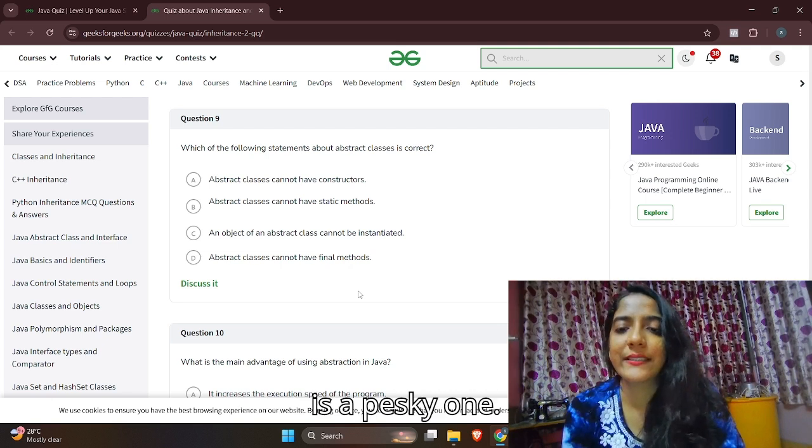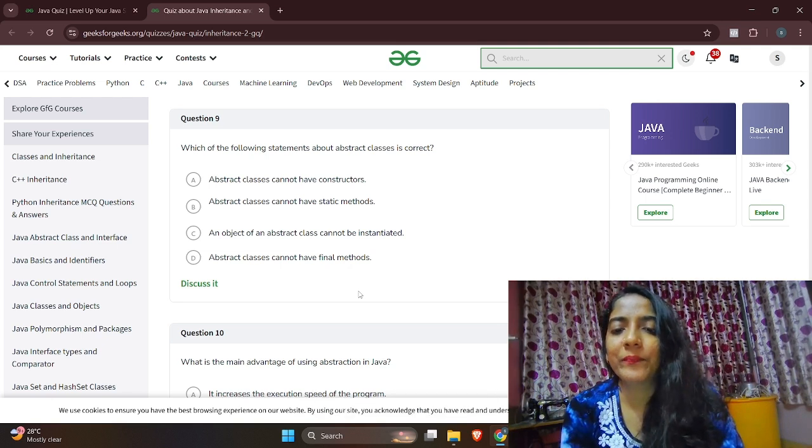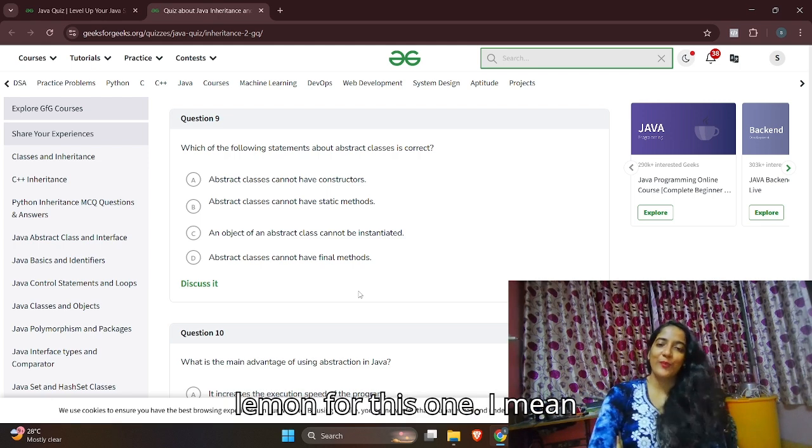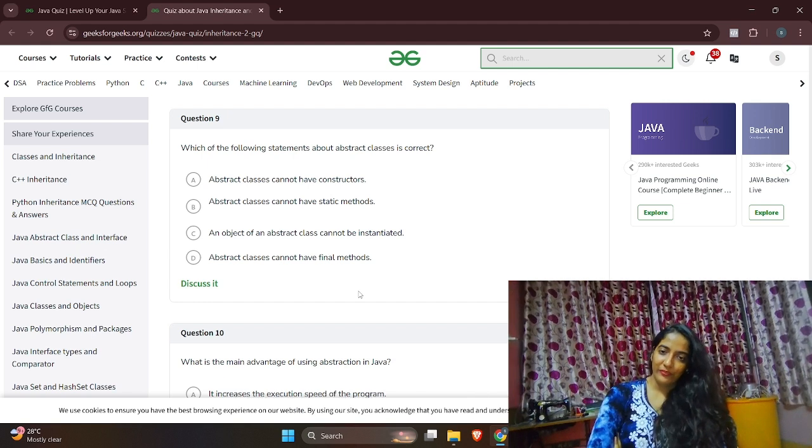Okay, this is a pesky one. I think so. I might have to eat lemon for this one. I won't eat it, but it's just the juice.